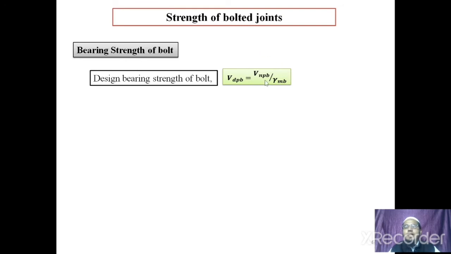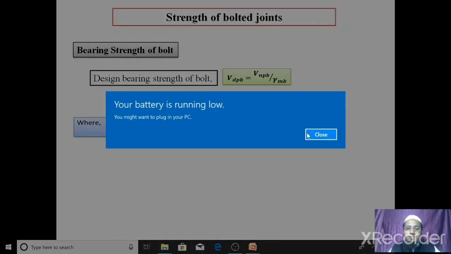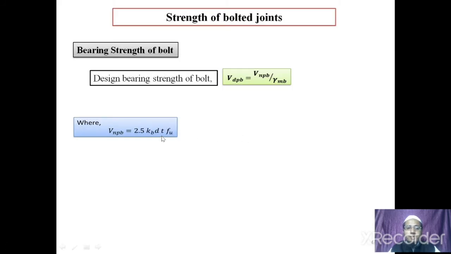Now, where Vnpb is again the nominal bearing strength of the bolt and can be obtained as 2.5 times Kb into d into t into fu. Now from this formula we can also observe that this bearing strength depends on the diameter of the bolt, the thickness of the member or connecting plates, and the ultimate strength of the bolt and plate. What is meant by this Kb now?